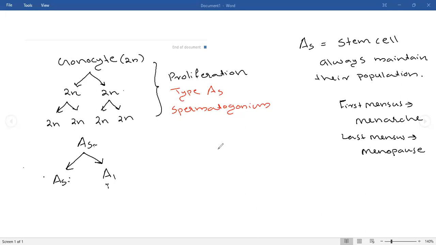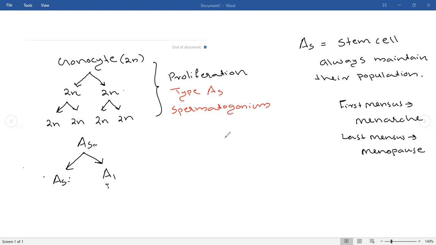In the case of a female, the major difference between a male and female is that a female will be reproductively active only up to a certain age. Certain age means up to 45 to 50 years of age only. During that time only, she can produce ova. Whereas a male can produce sperm throughout his lifespan. A male is reproductively active till his death, which means he can produce sperm till his death. Whereas a female is able to produce ova only up to a certain age limit.